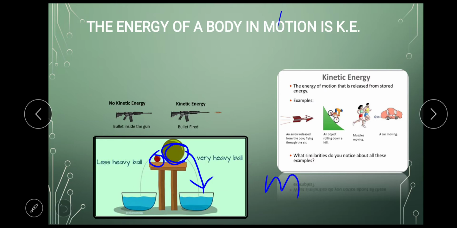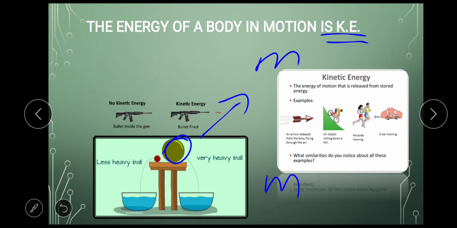Because this larger ball has more mass, and because it has more mass, it will have more kinetic energy. So kinetic energy depends on mass. Here the mass is less, so kinetic energy will be less. Here the mass is more, so the kinetic energy is more.